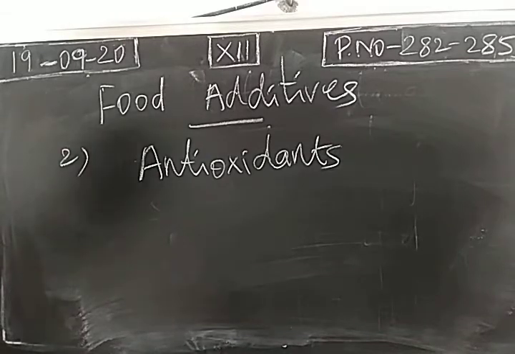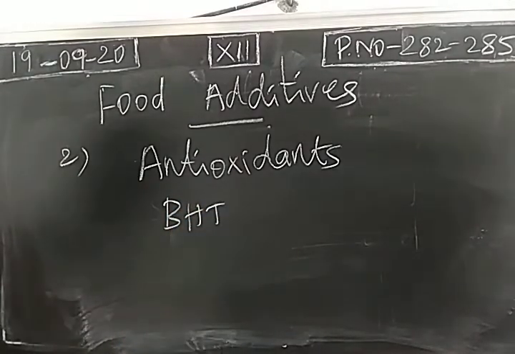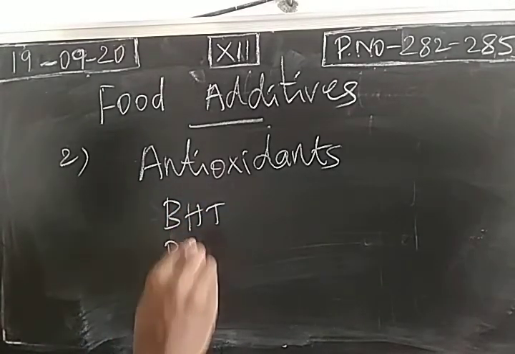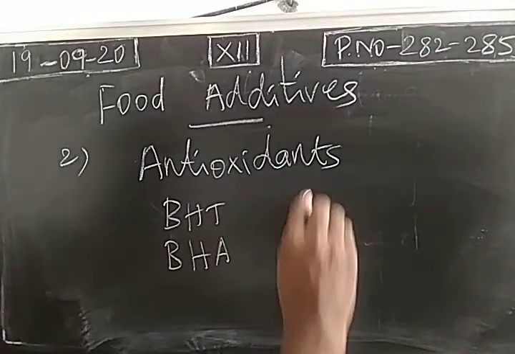So we have antioxidants like BHT and BHA. When these additives are added to food items, they prevent oxidation. The first one, BHT, means butylated hydroxytoluene. BHA means butylated hydroxyanisole. These compounds are added as antioxidants to food items, and they have more reactivity, so they combine with the free radicals.